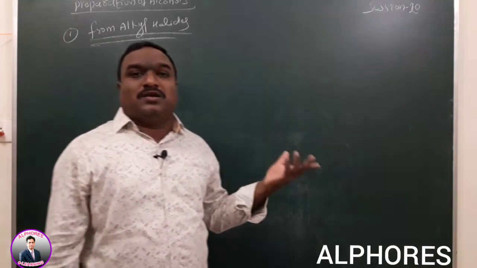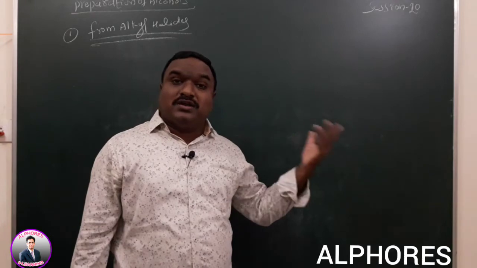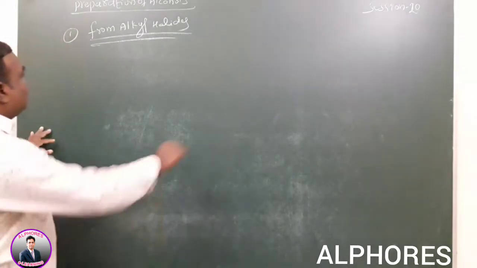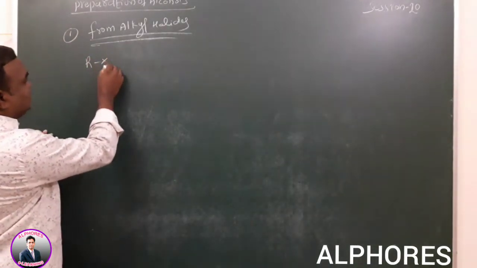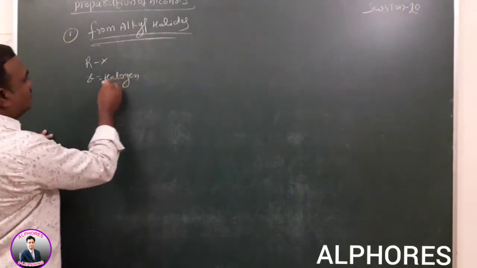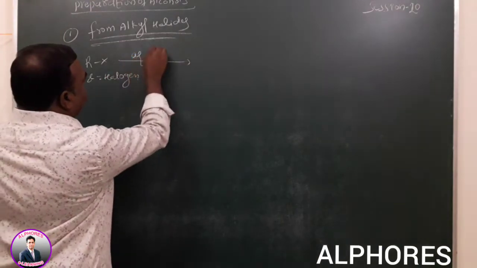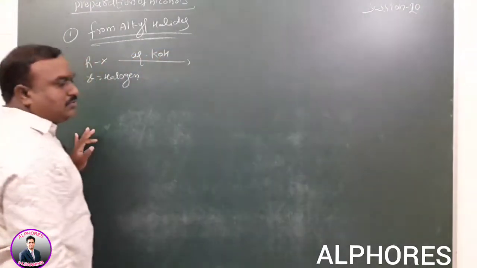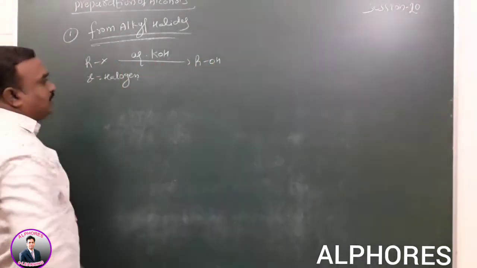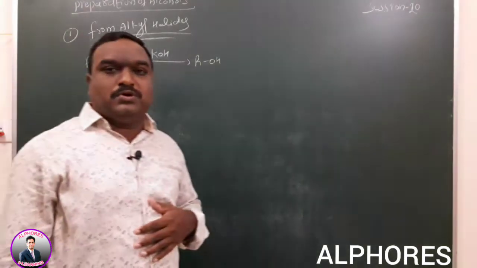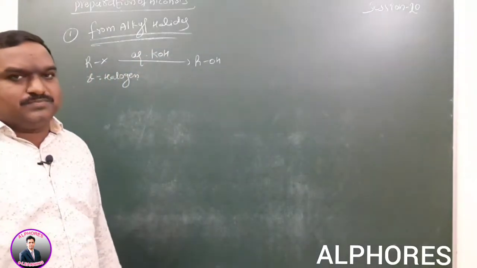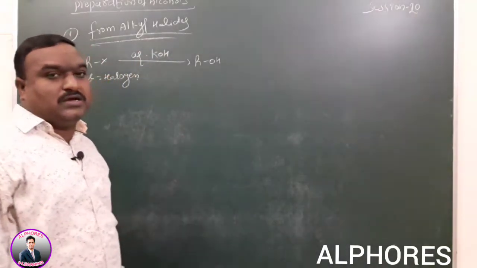Then we can get alcohols where alkyl halides react with these reagents. For example, RX is given, where X is halogen. It reacts with aqueous KOH or NaOH to form alcohols. The X minus is substituted by the incoming OH group. The product is alcohol.